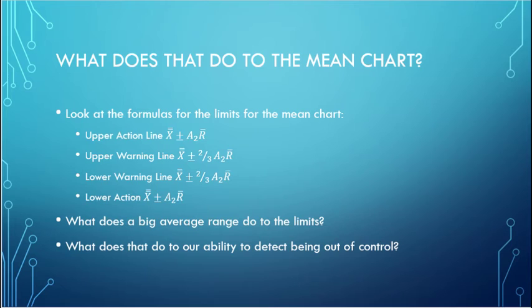In other words, the fact that the limits are far apart may make the mean chart look in control, even when the process is out of control. So basically, if the range is out of control, that's going to mean that the mean chart is going to look in control when it too might also be out of control. So when the range is out of control, the mean chart is basically invalid and we shouldn't draw any conclusions from it.